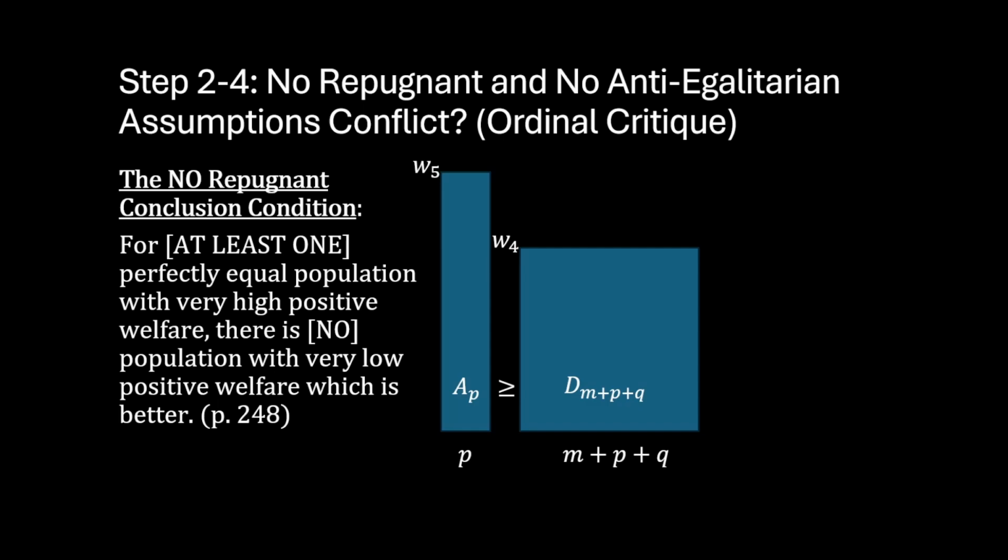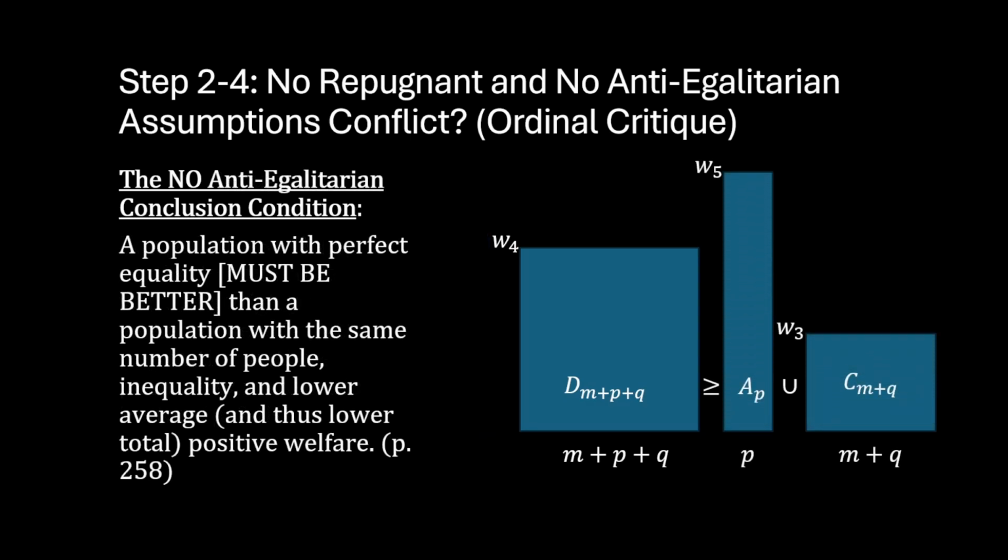So applying this in step 2, we can see that if population A is the population that we're talking about, the perfectly equal population with very high positive welfare, then population D must be less than or equal to it, according to the no repugnant conclusion condition. Next, we can move to step 3, which says that population D has to be greater than or equal to population A and C.